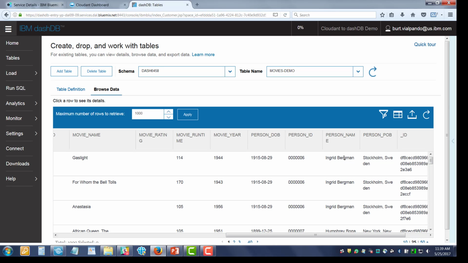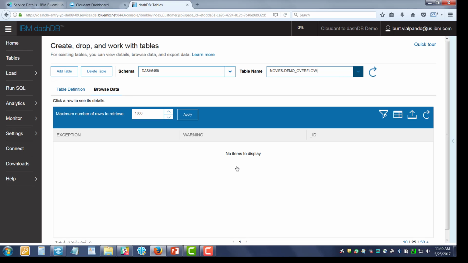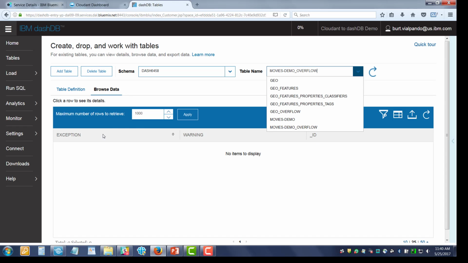The person name is the actress, Ingrid Bergman. So you see all this nice relational data that you can do stuff with. The overflow table is there for errors, and in this case, the SDB process was able to do its thing without having any errors, so there's no data to show. I just wanted to show you the overflow table and what it's for. So it shows you exceptions and warnings and what records it was that had the problem. In this case, we had none, which is a good thing.